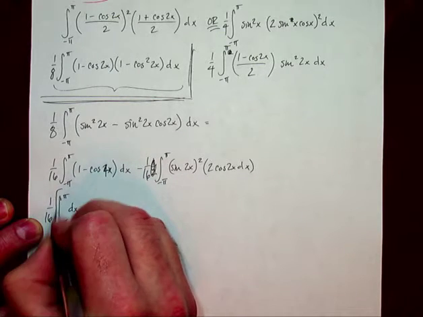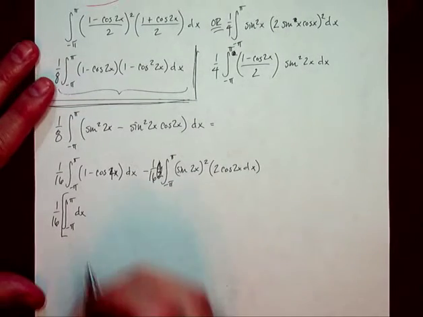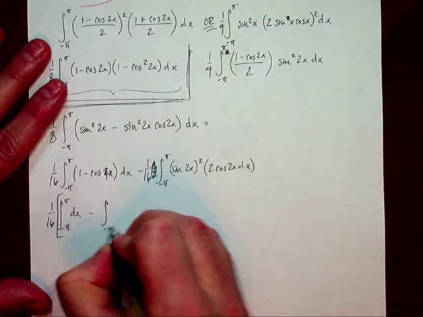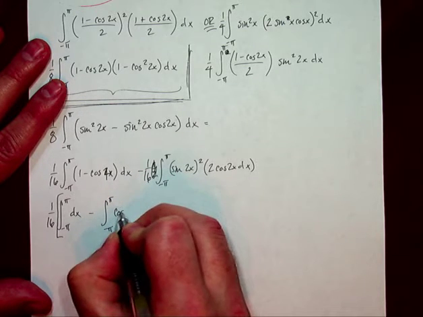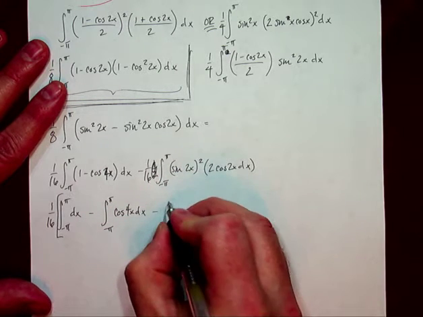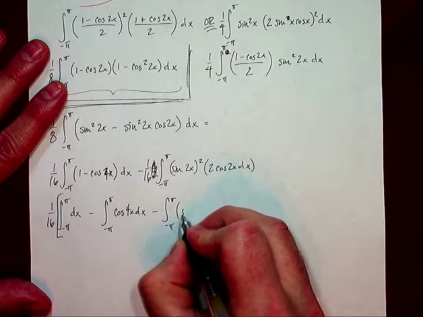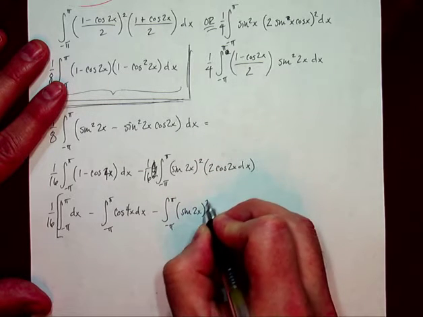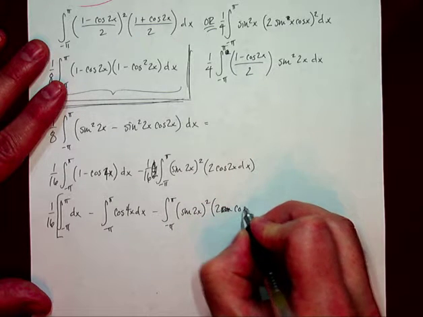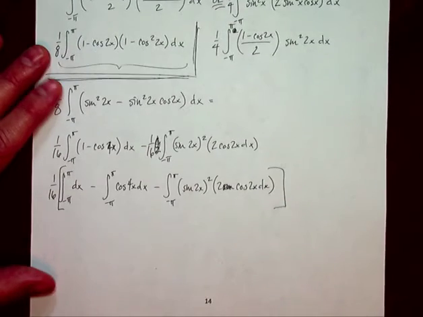And let's actually just leave the 1/16 out in front since it's common to all of them. And I'm going to do minus negative pi to pi of cosine of 4x dx and minus negative pi to pi of this whole thing right here. I'm just going to go ahead and rewrite it just for the sake of being exhaustive, dx, and that is what we have thus far.